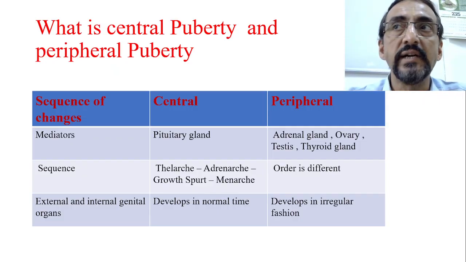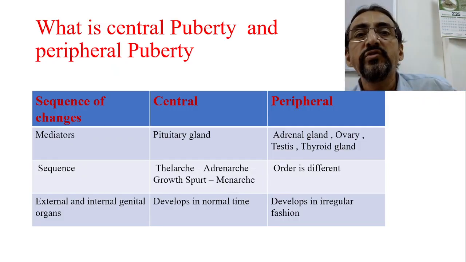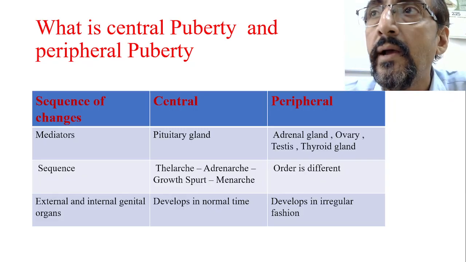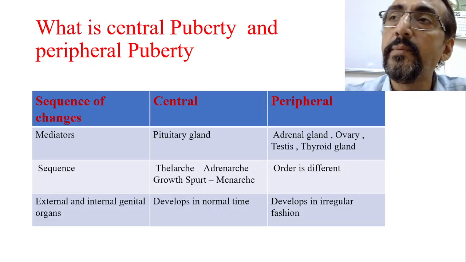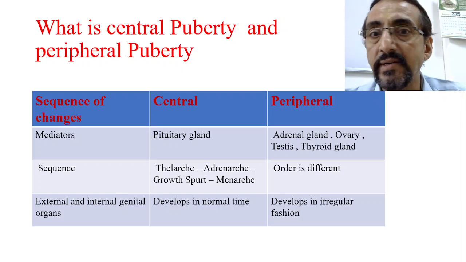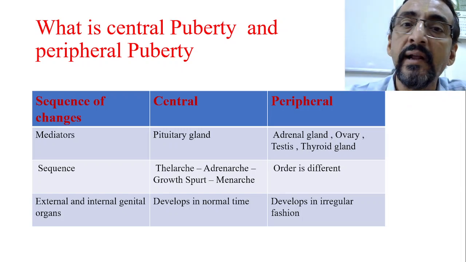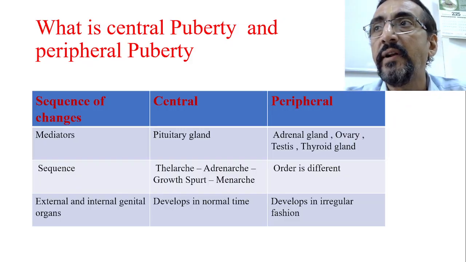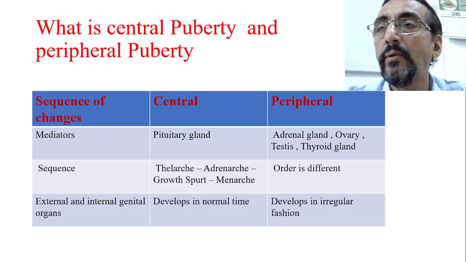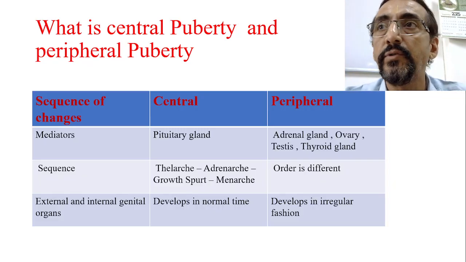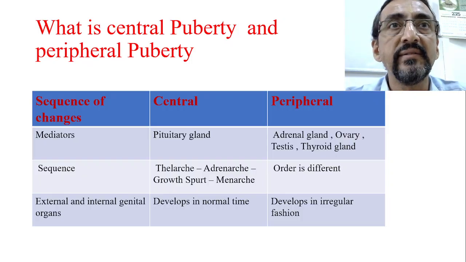Now the point starts. The pubertal changes which are occurring are mediated by two important aspects: one is from the central and another one is from the peripheral. Centrally, what is bringing the pubertal changes? That is the hypothalamus, pituitary gland, and that axis. So that is bringing the pubertal changes.